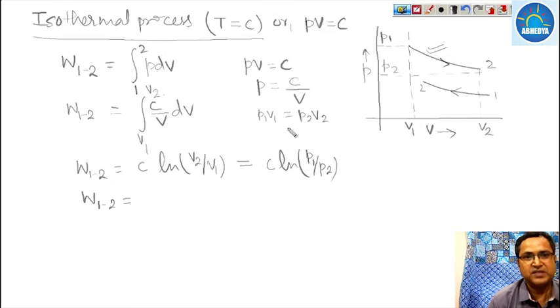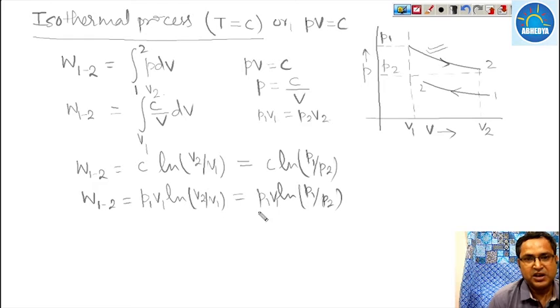Or we can write that work from 1 to 2 is, what is the value of C? C is nothing but the P into V at any state. So it is either P1 V1 or P2 V2. So we can write it as P1 V1 ln of V2 upon V1, or P1 V1 ln of P1 upon P2. Sometimes the pressure and volume are not given, and the state is defined with respect to temperature.